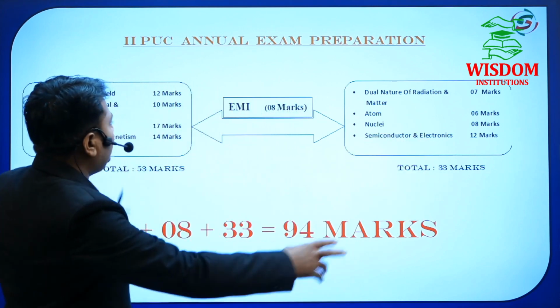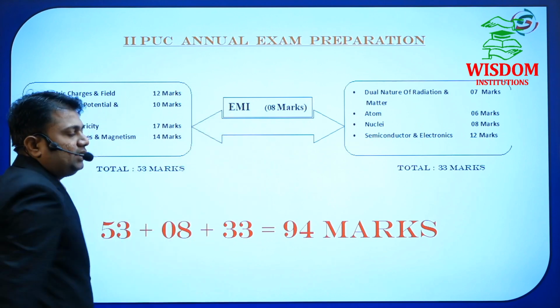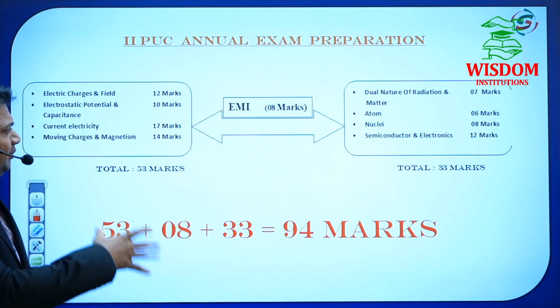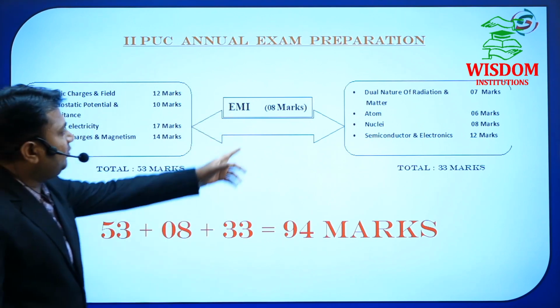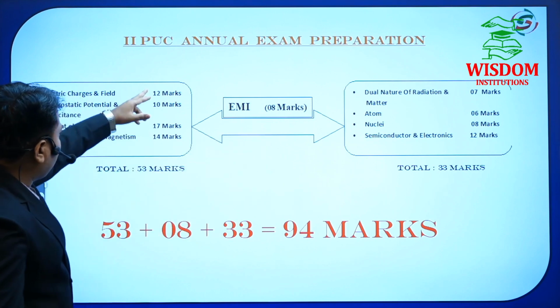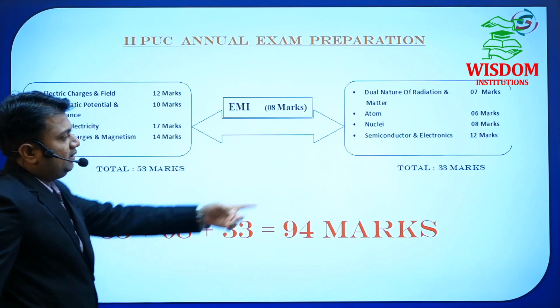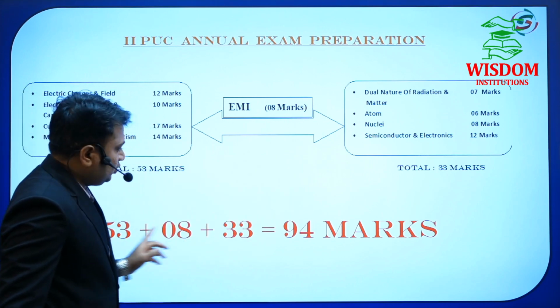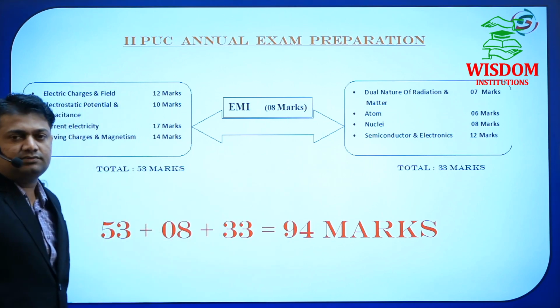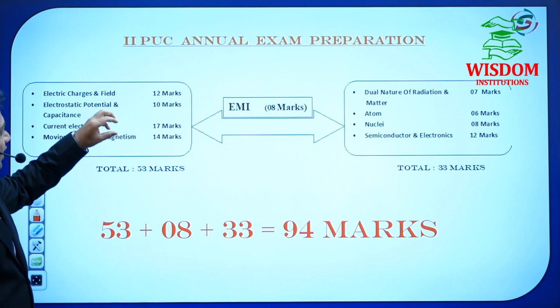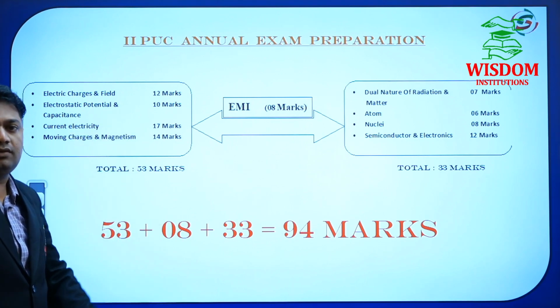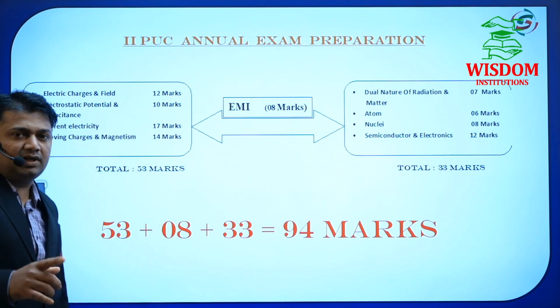In between, you have to study EMI and electromagnetic wave. This is a simple chapter for 8 marks. So beginning with these 4, 53, then that one will be 8 and those will be 33. So total 94 marks. If you combine these chapters, you have only 9 chapters, because we have only 1 month.